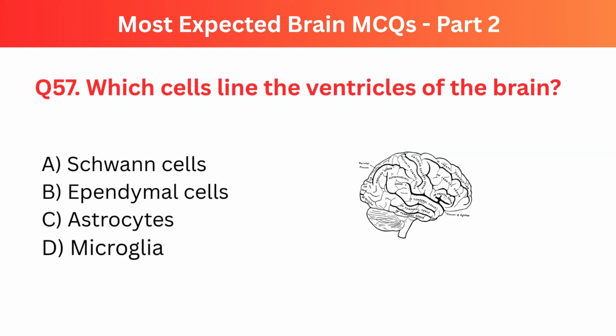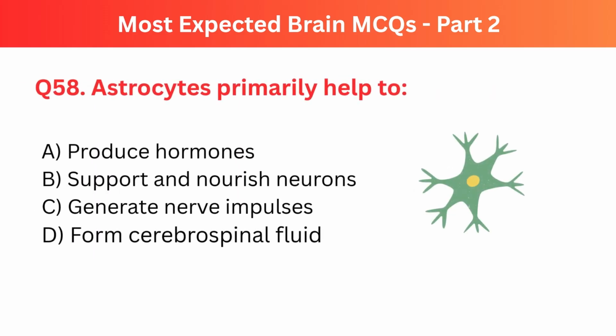Question number 57. Which cells line the ventricles of the brain? The right option is B. Ependymal cells. Question number 58. Astrocytes primarily help to. The right option is B. It supports and nourishes neurons.